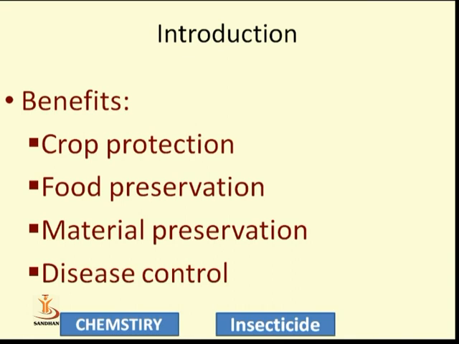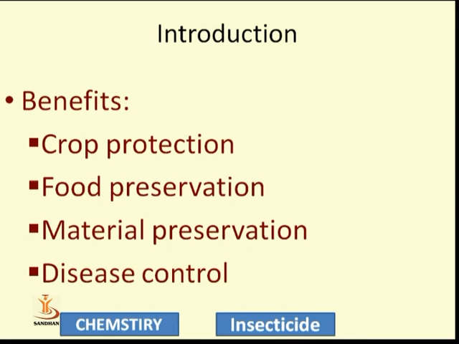Generally we can say all compounds have two parts, benefits as well as disadvantages. If the advantage is higher and the disadvantage is lower, then we can use these compounds in any application field. But if not, then we try to minimize their use, because we now know the global effect and why it is necessary. So I have mentioned some benefits of insecticides here.